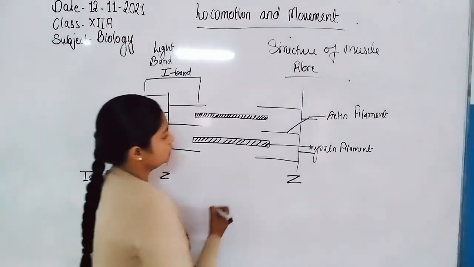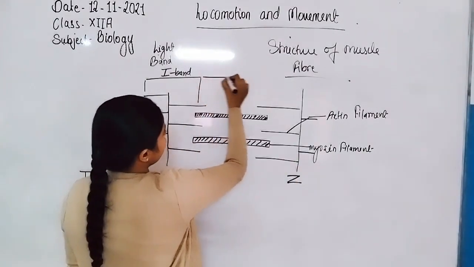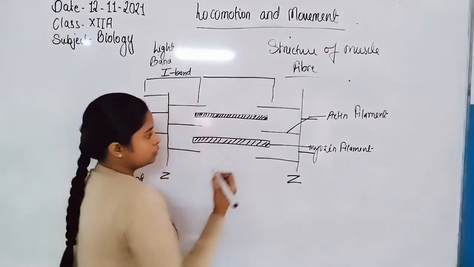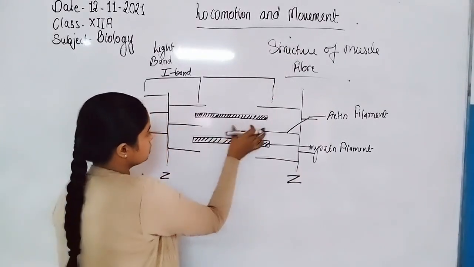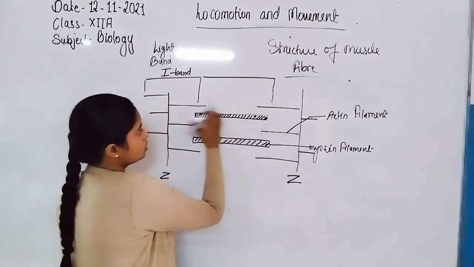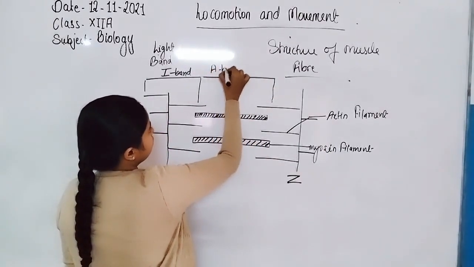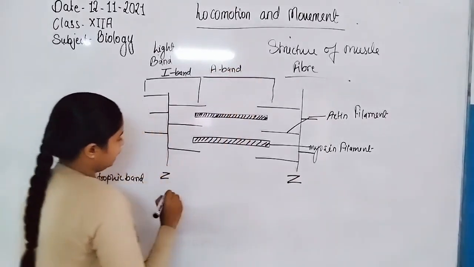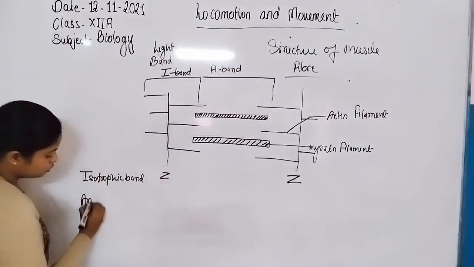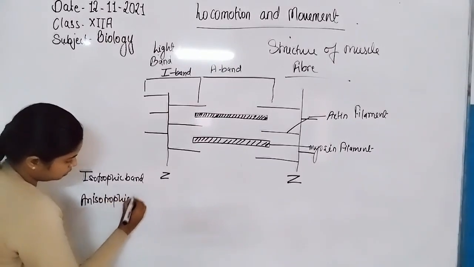Similarly, here is also an I band. The area where actin as well as myosin are both present is known as the A band.